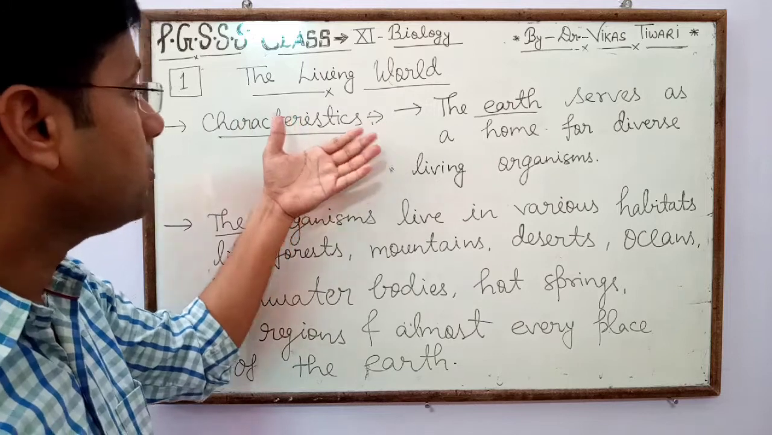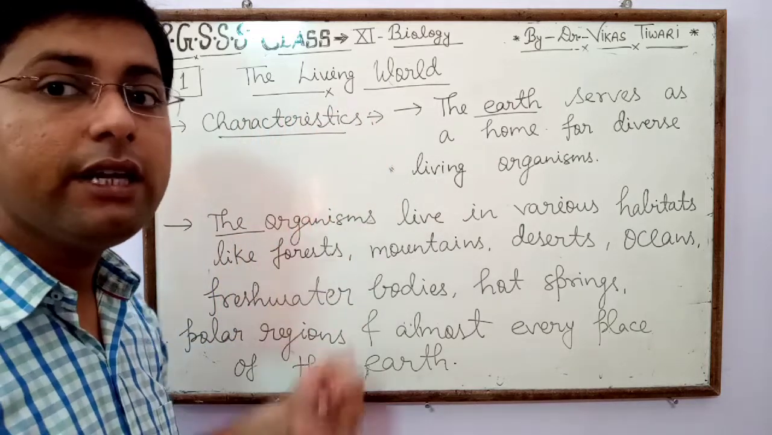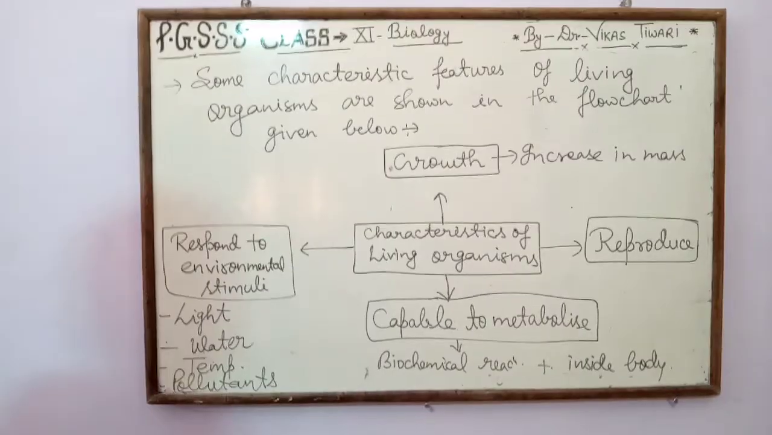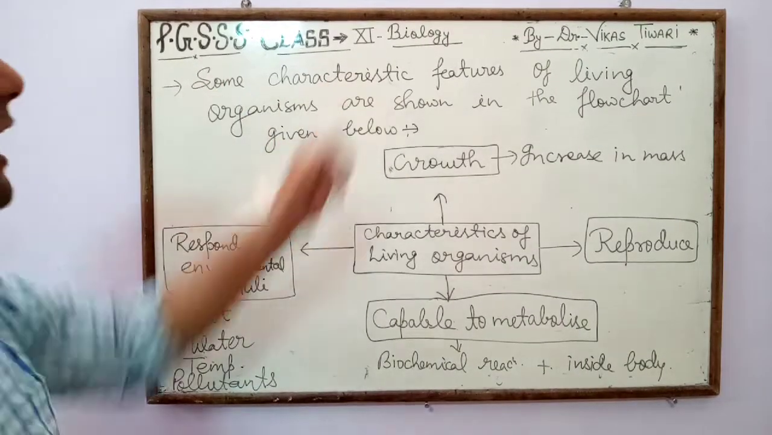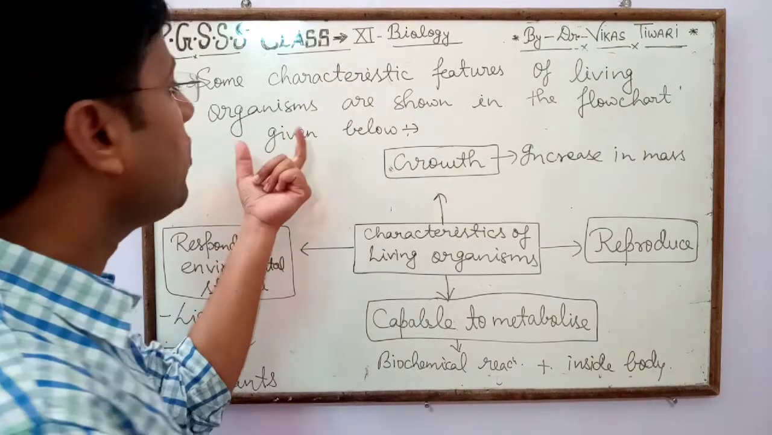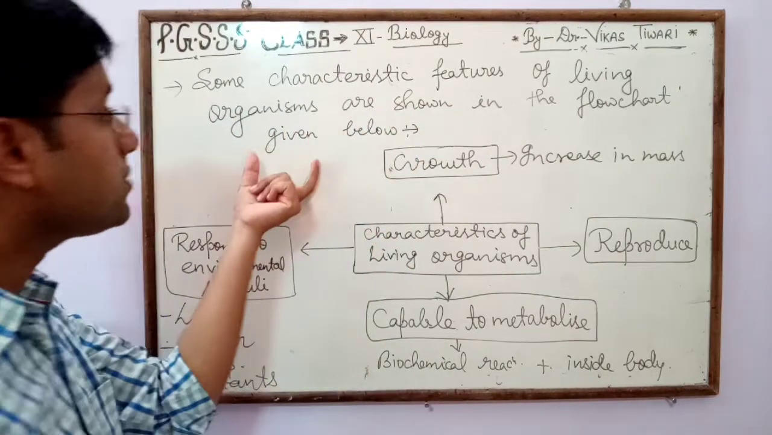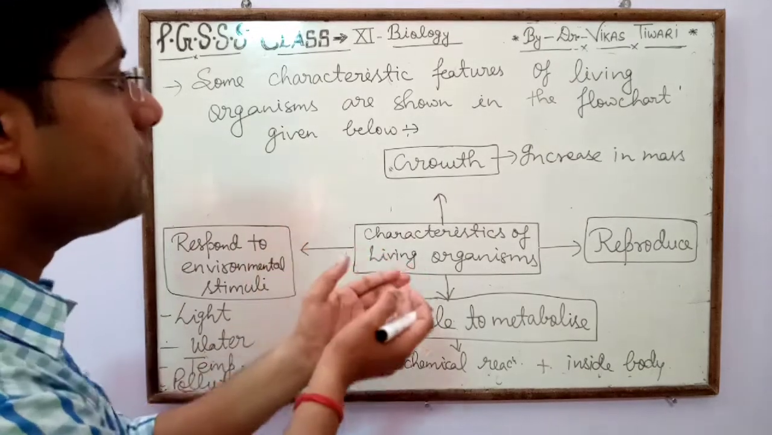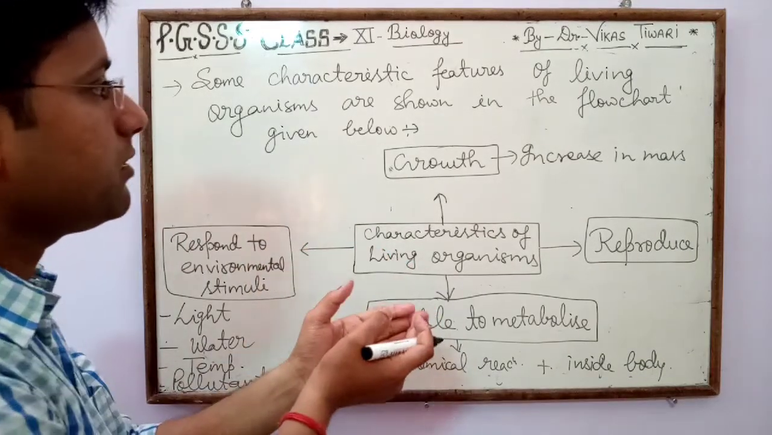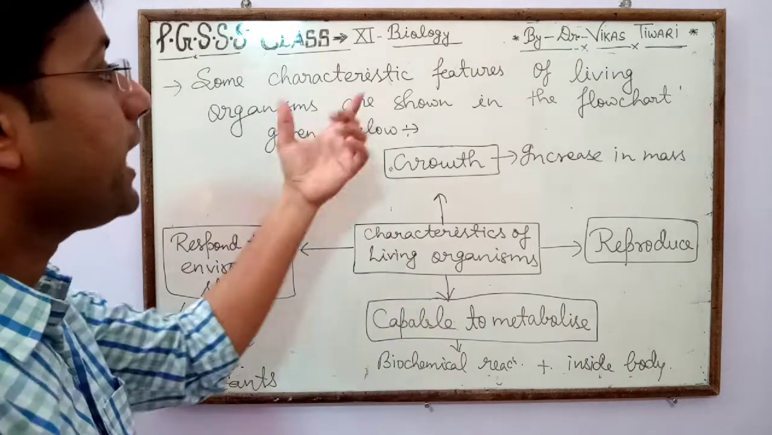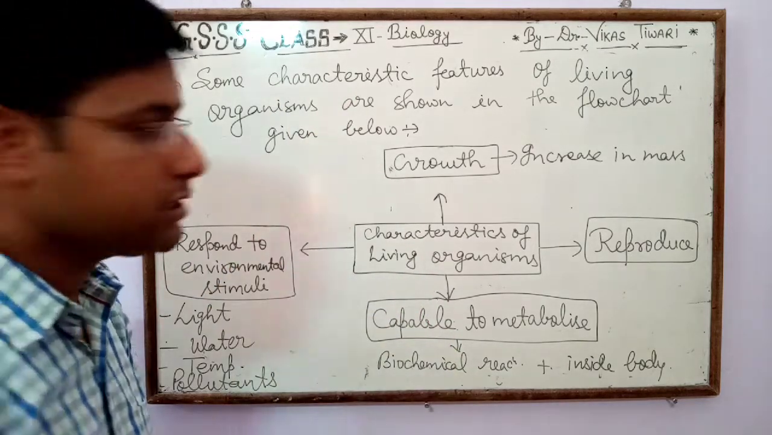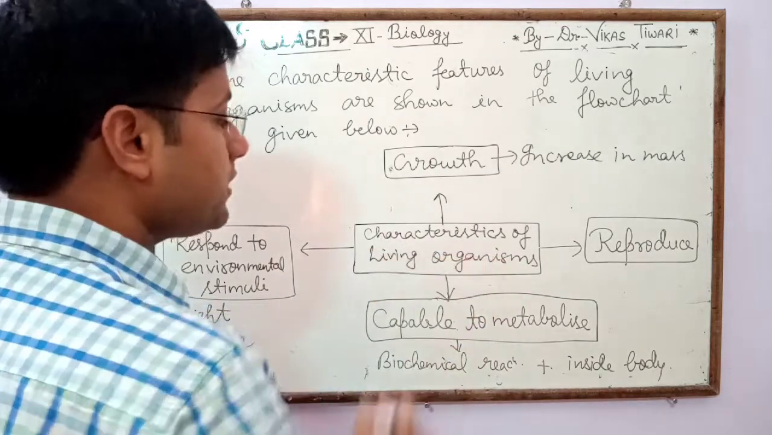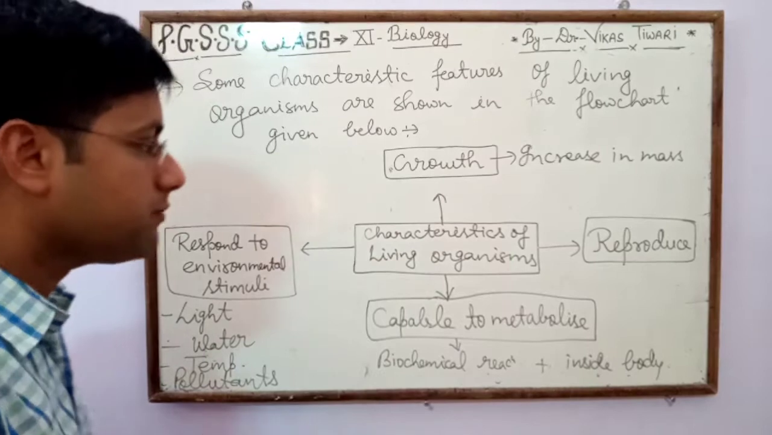So next is the whole explanation of the living organism. Dear students, some characteristic features of living organisms are shown in the flow chart given below. With the help of this flow chart, we can summarize the characteristic features of living organisms, means what the main characteristic features are.